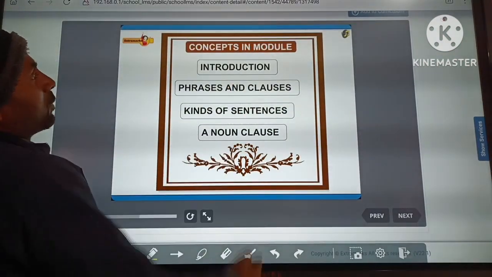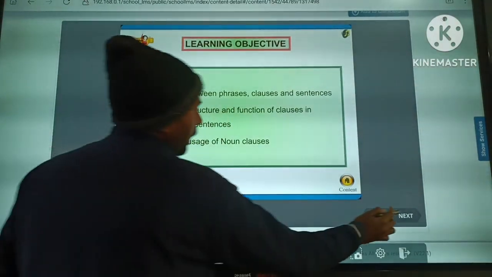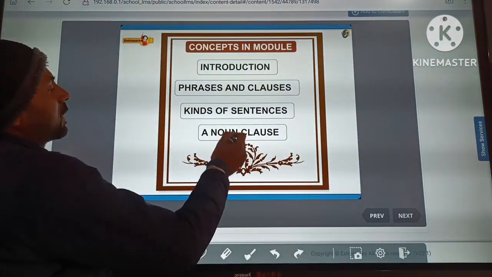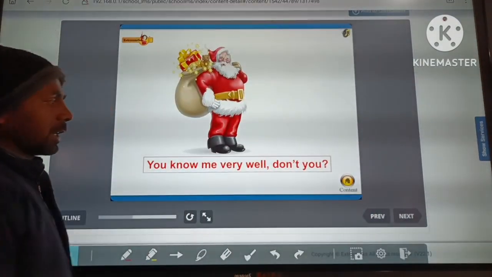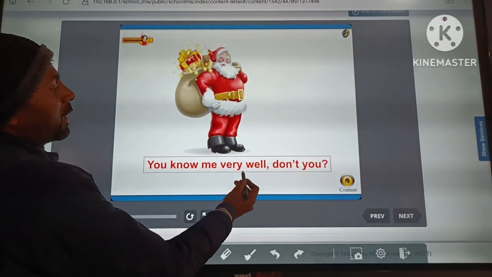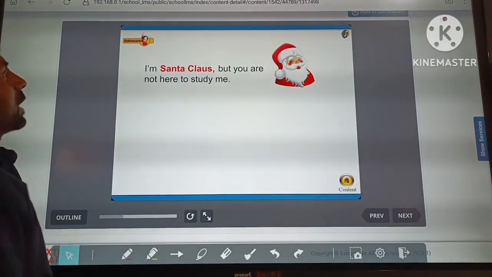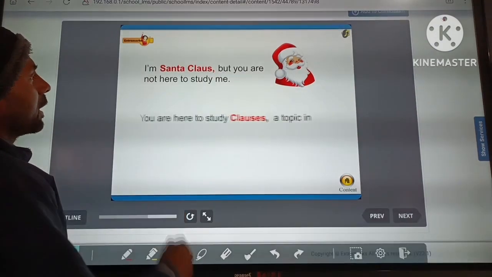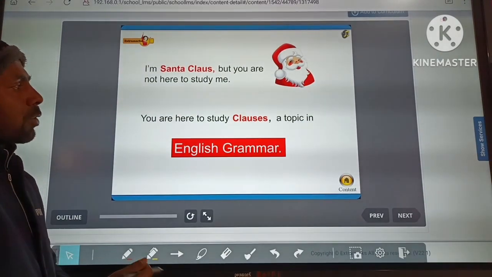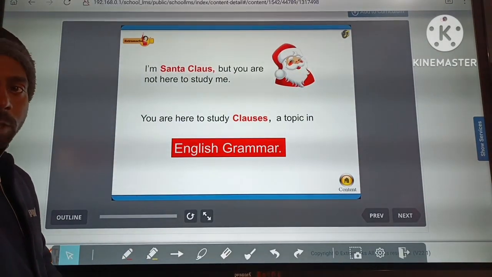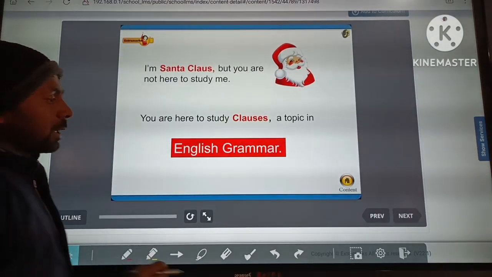So you can see here some of the concepts of the module: introduction, phrase, kinds of sentences and noun clause. Clear? So next you can see here a sentence. Okay, you know me very well, don't you? I am Santa Claus, but you are not here to study me. You are here to study clauses, a topic in English grammar. It's clear? It means now you have to know what a clause is in this video.